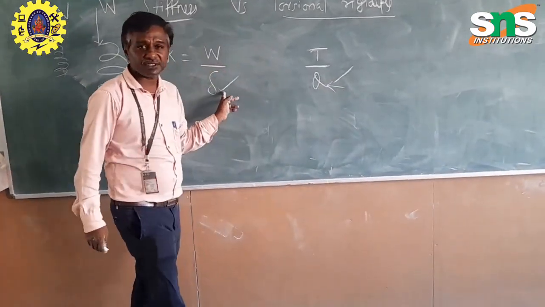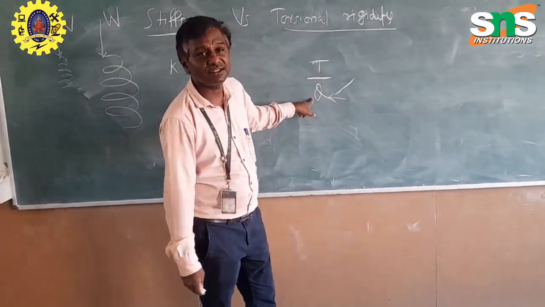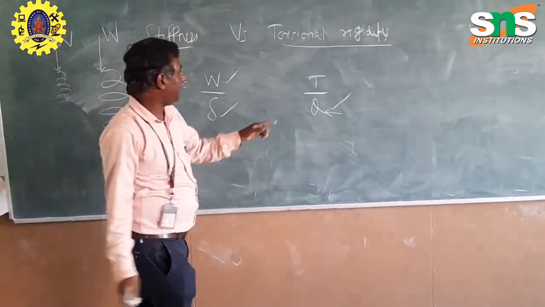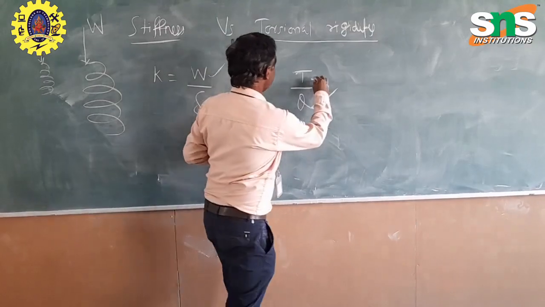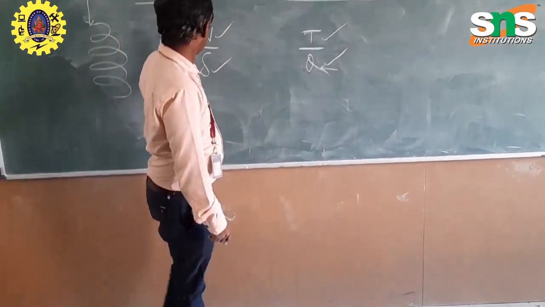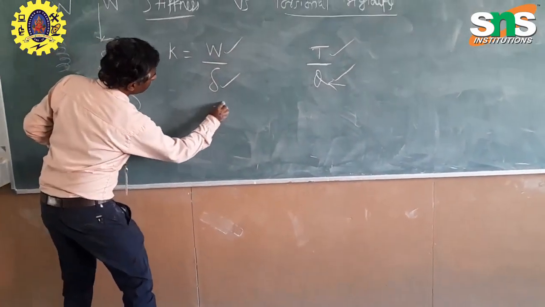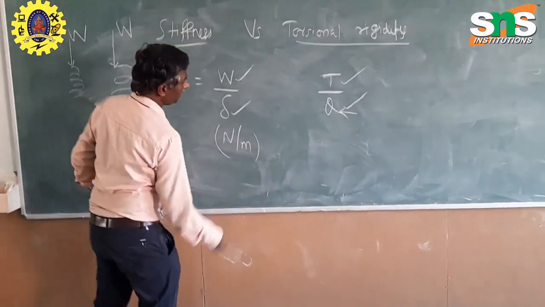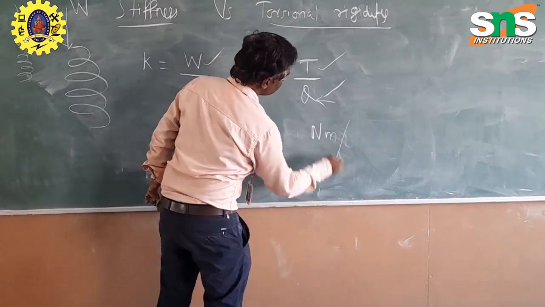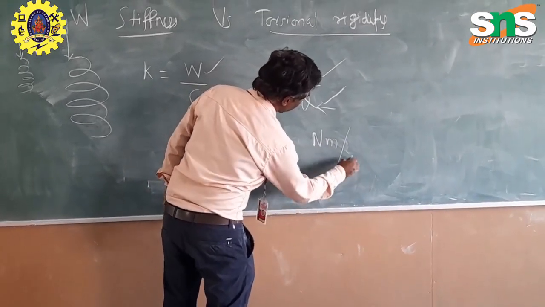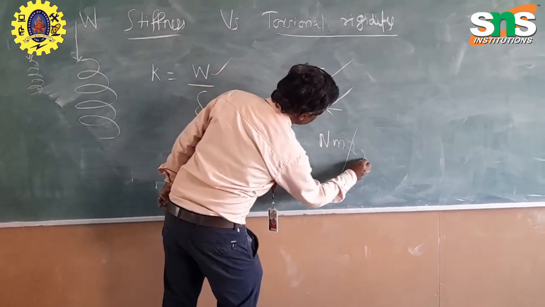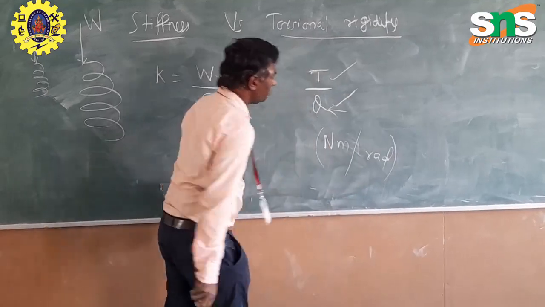Both are the same from the deformation point of view. Here it is axial deformation; in torsion it is angular deformation. And the applied load here is axial load, and in torsion it is the angular twisting moment, called torque. The unit of stiffness is Newton per meter; for torsional rigidity it is Newton meter per radian. The same concept applies for torsion.